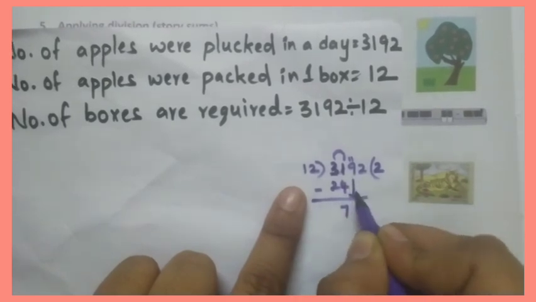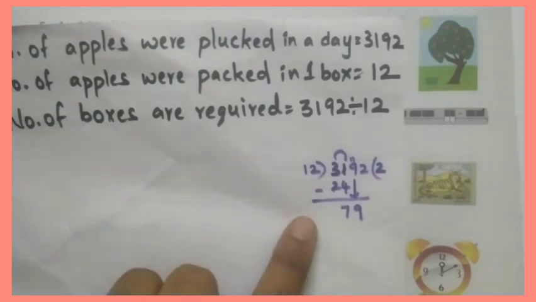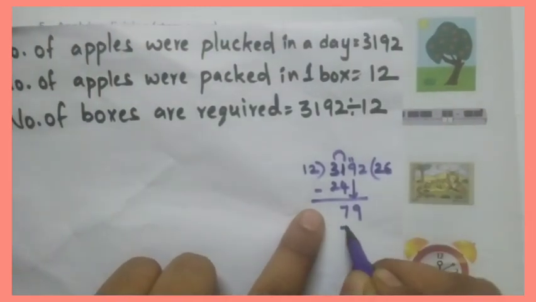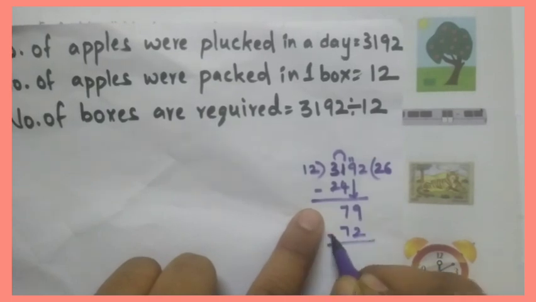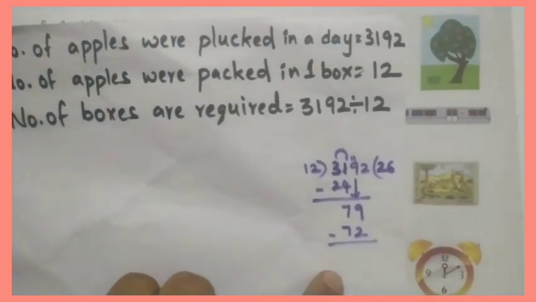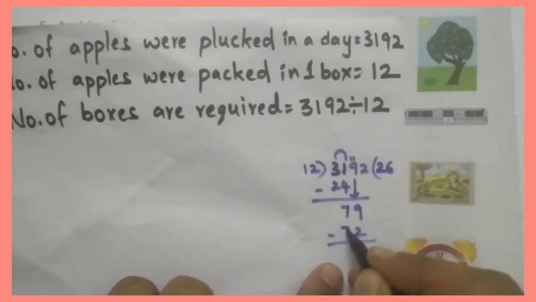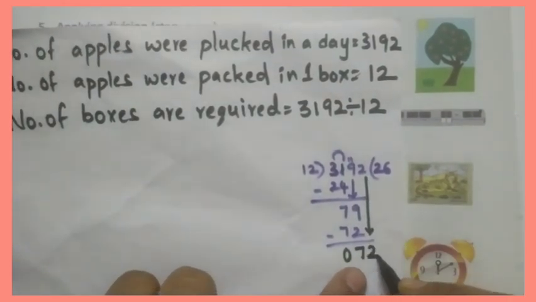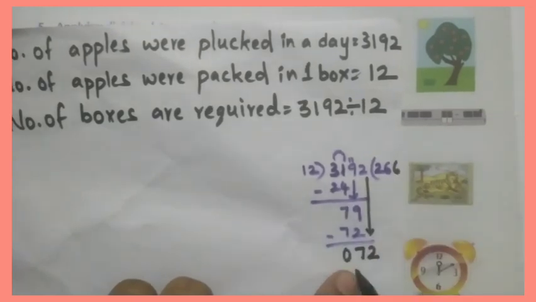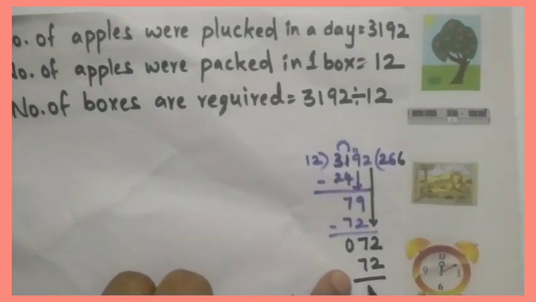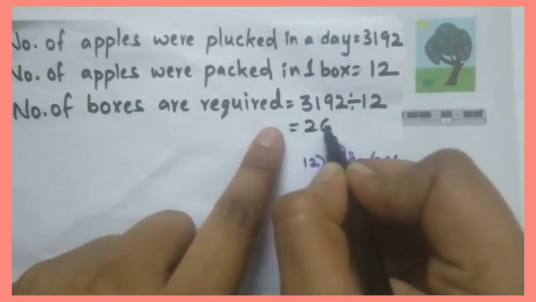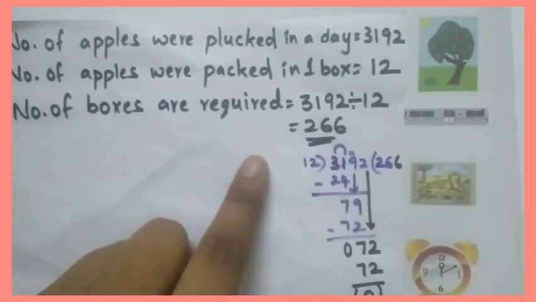Now we will take this 9 here. 12 5s are 60, 12 6s are 72. 79 minus 72 is 7 and 7 minus 7 is 0. Now we will take these 2 here. 12 6s are 72. 0. So the quotient is 266. This is the answer.